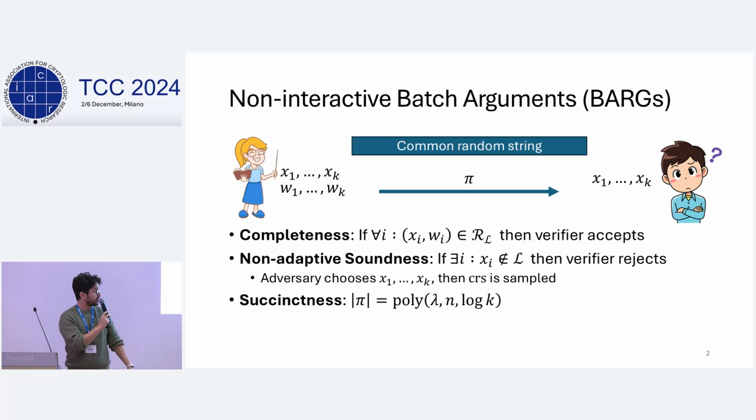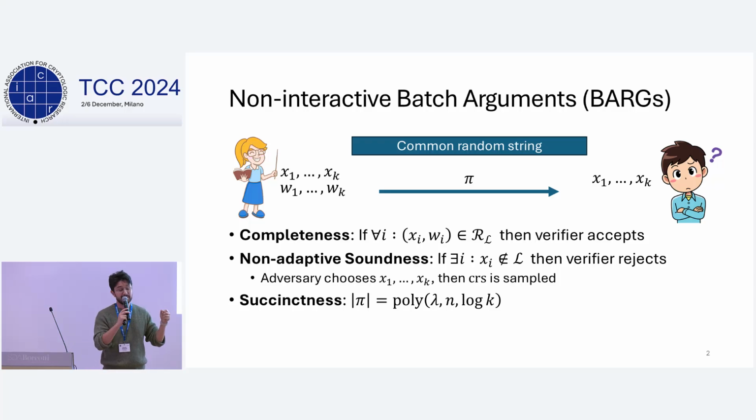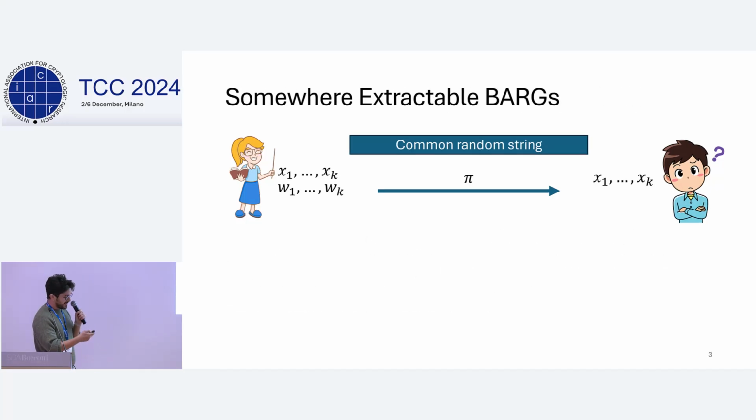And to make this non-trivial, we have a succinctness requirement which states that the proof length should be sublinear in the number of statements, which we will denote by k throughout the talk. And usually we want it to be even polylogarithmic. Throughout this talk, we're going to talk about polylogarithmic proof length. So this is the basic definition of a BARG, but all of the constructions